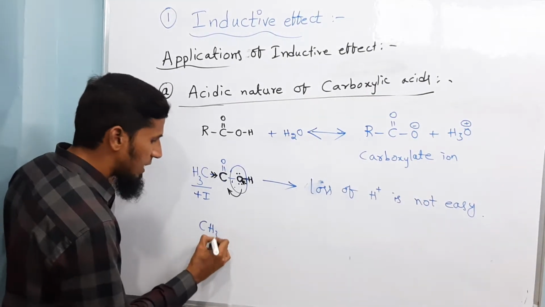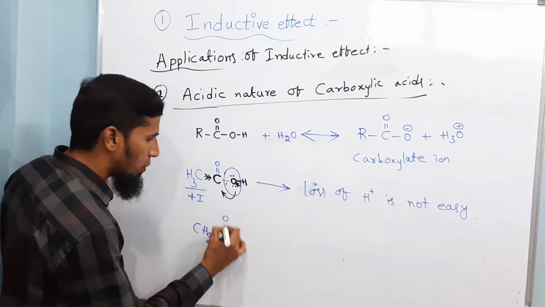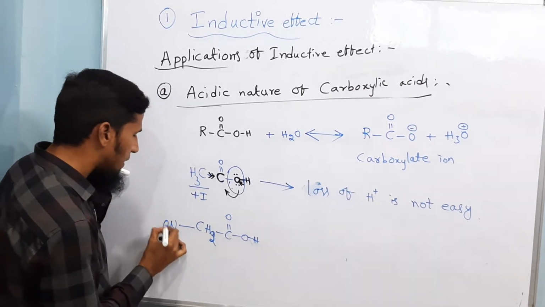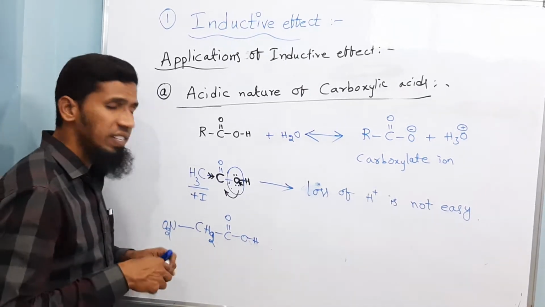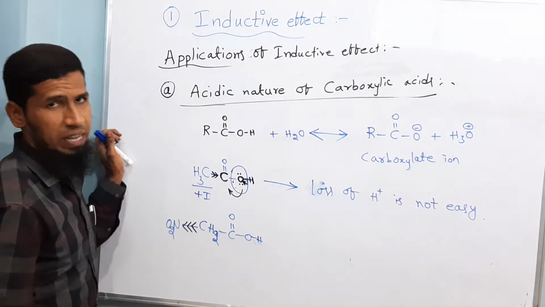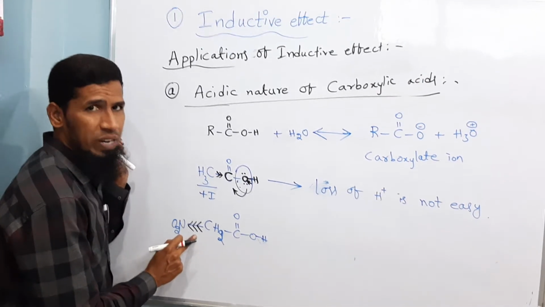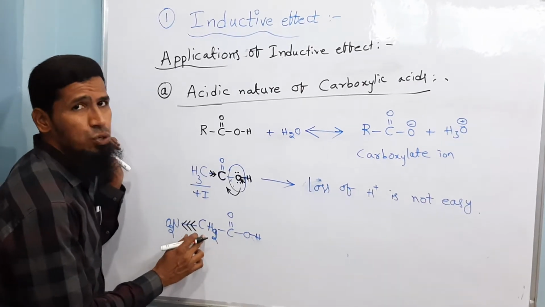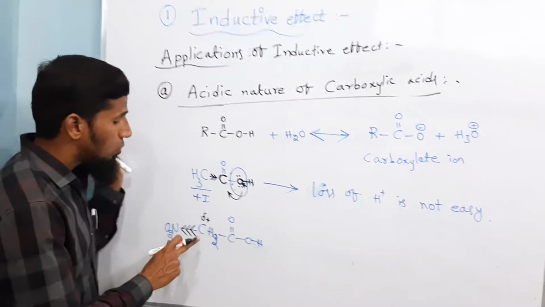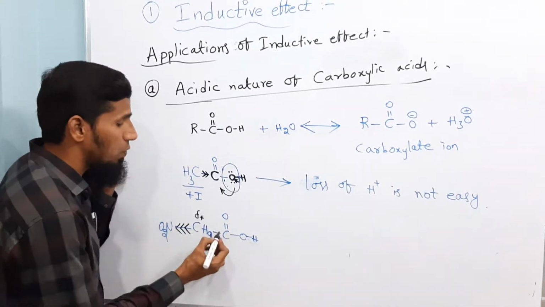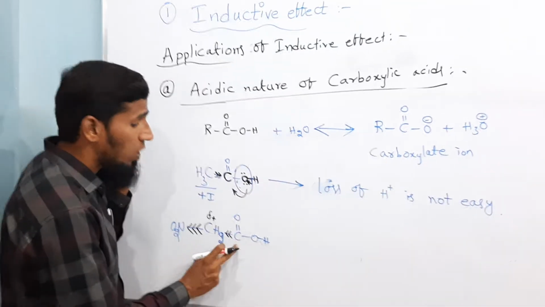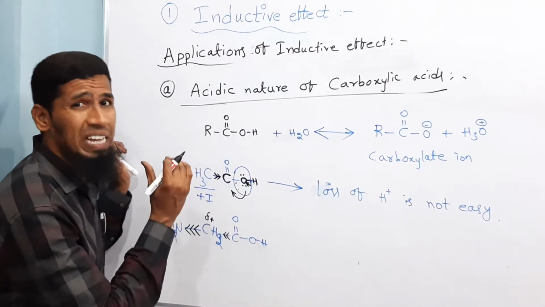Now let us take the same with respect to an electron withdrawing group. So I am taking over here CH2 C double bond OH, same, but there is a withdrawing group, NO2. Now NO2 is an electron withdrawing group. We already know that it is one of the strongest electron withdrawing groups. When this NO2 is taking the electron density, what happens to the electron density at CH2? It will decrease. So you can consider it is getting a partial positive charge. So electron density at the CH2 carbon is decreasing. As a result, what will it do? It will withdraw the electron density from the adjacent carbon, that is the C double bond O carbon. So the electron density at this C double bond O will decrease.